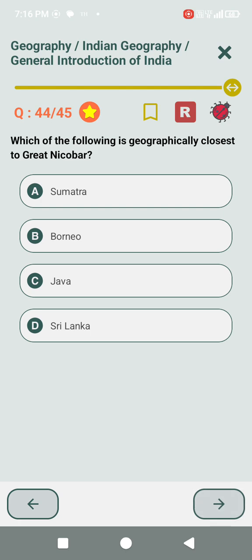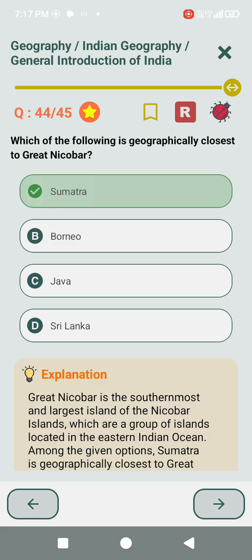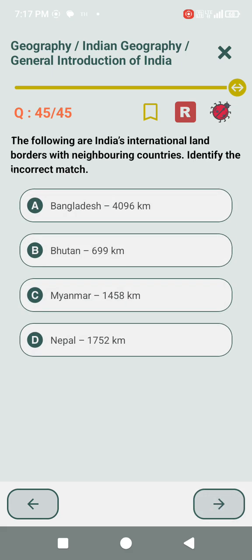Which of the following is geographically closest to Great Nicobar? Sumatra. The following are India's international land borders with neighboring countries. Identify the incorrect match. Myanmar, 1458 kilometers.